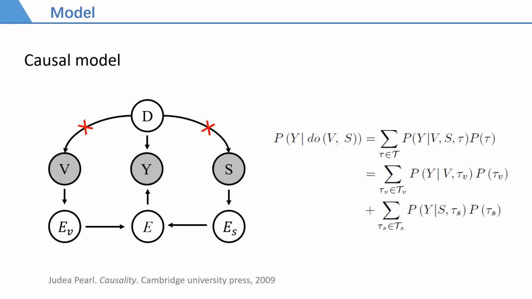The ideal causal inference is that the model extracts video event features EV from videos and text event features ES from words. Then the model integrates different modal event representations and filters out the event of interest E for answer selection. Here, we provide the backdoor adjustment from D to V and from D to S, which produces our architecture. That is the visual causal model and the textual causal model.